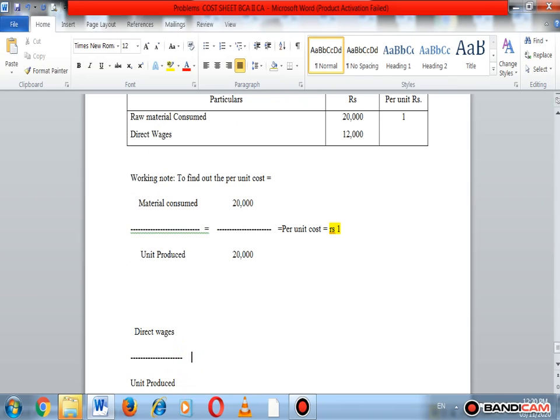So direct wages is equal to 12,000 divided by 20,000. We get a per unit cost of the product.